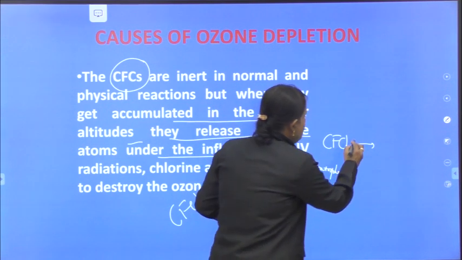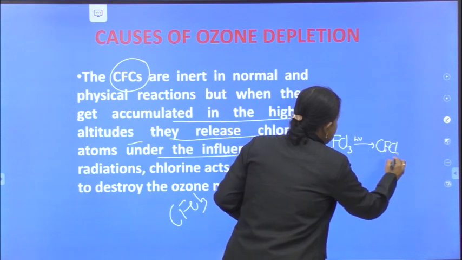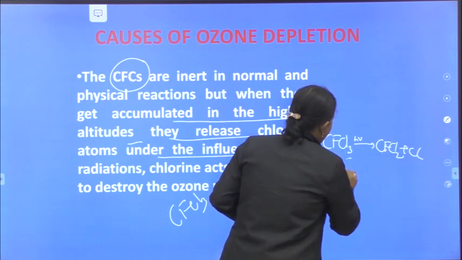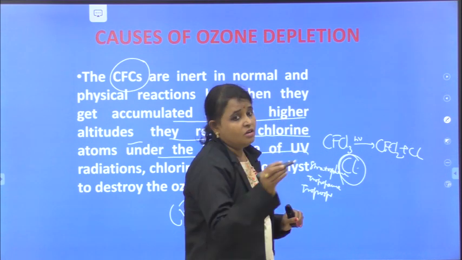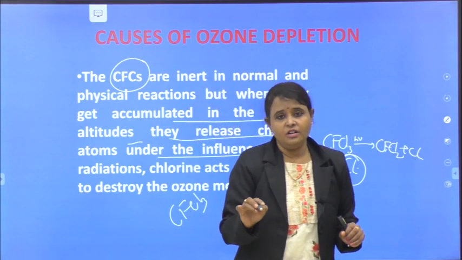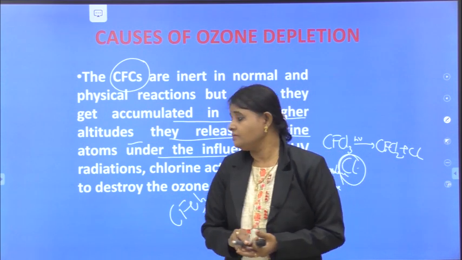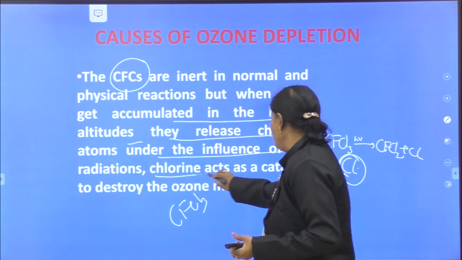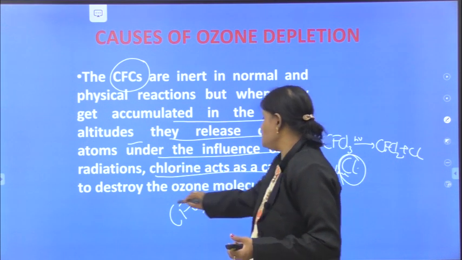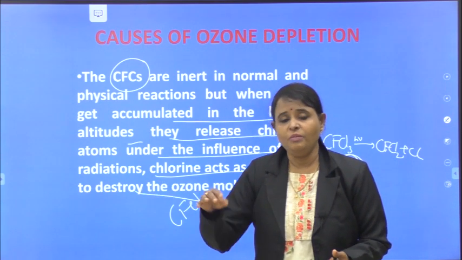Because of this, CFCl3 splits like this. Chlorine comes out. This chlorine is responsible for depletion of the ozone layer. Under the influence of UV radiations, chlorine acts as a catalyst to destroy the ozone. That is the problem that happened.